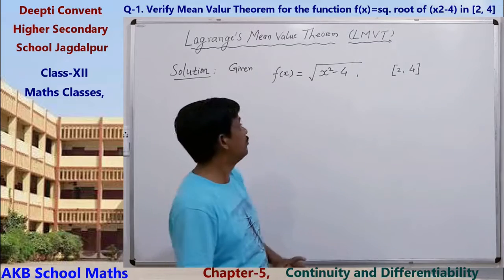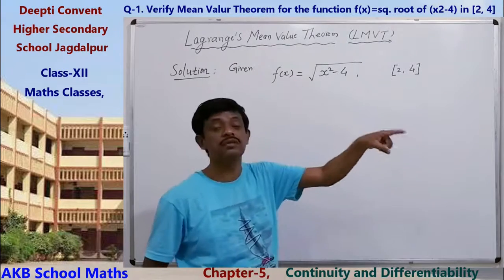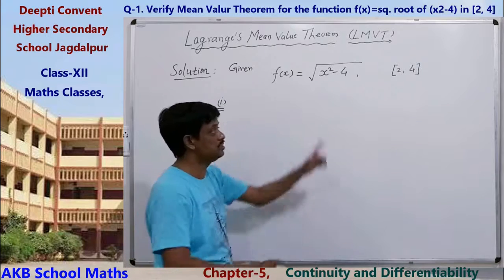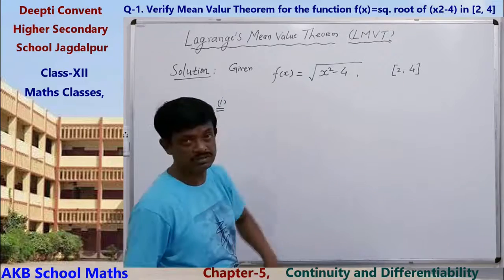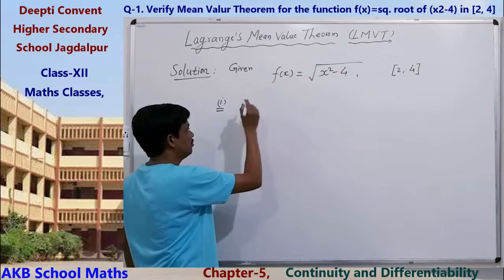So the value of the function is equal to the limit of the function at each point of this interval. So the function is continuous on this interval.